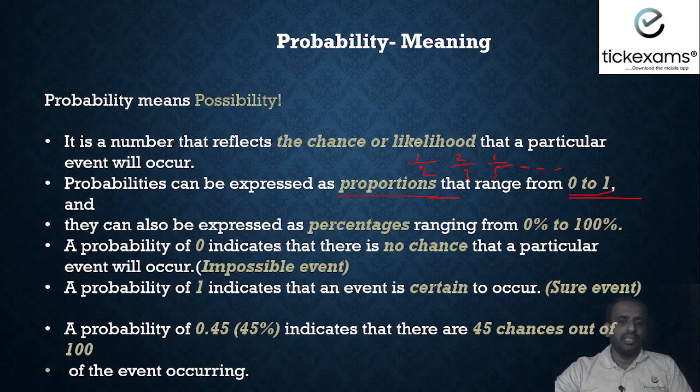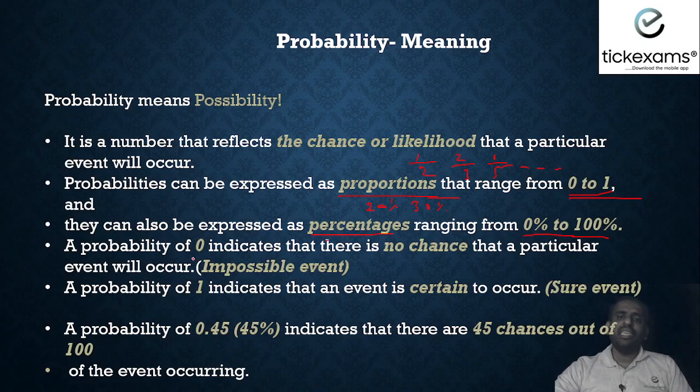They can also be expressed as percentages ranging from 0% to 100%, which can be 20%, 30% and so on. Like that also probability can be expressed. For instance, tomorrow the chances of raining are 40%. Day after tomorrow chances of raining are 80%. Like that also we can use probability.